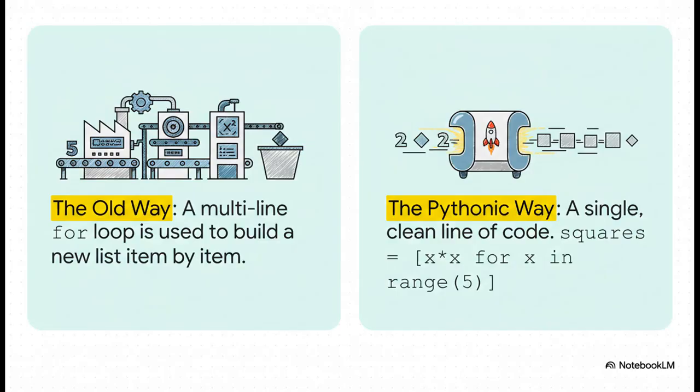This is one of my absolute favorite features in Python, list comprehensions. Okay, so on the left, you see the standard for loop way to build a list. It works, it's fine, but it's kind of wordy. Now, look at the right. The list comprehension does the exact same thing in one single, elegant, readable line. It's not just about being shorter, it's a much clearer way to say what you're trying to do, and a lot of the time, it's faster too.